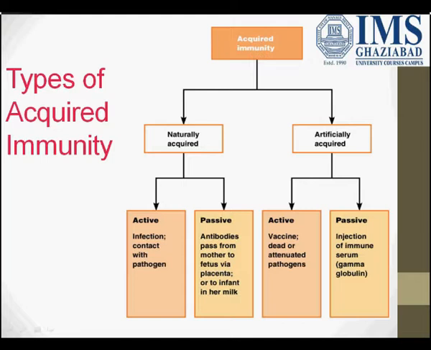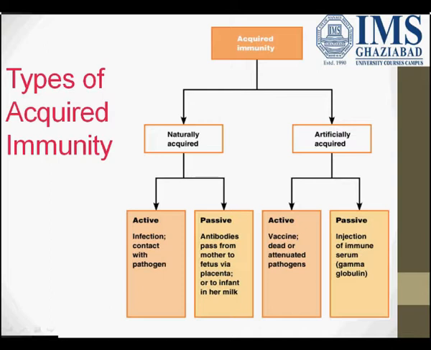Naturally acquired means already present in the body. In the active one, the immunities or cells are produced in a direct way, not indirect. It is directly produced by our body. Like when our body comes in contact with a pathogen, antibodies are produced, and that is known as natural acquired immunity.